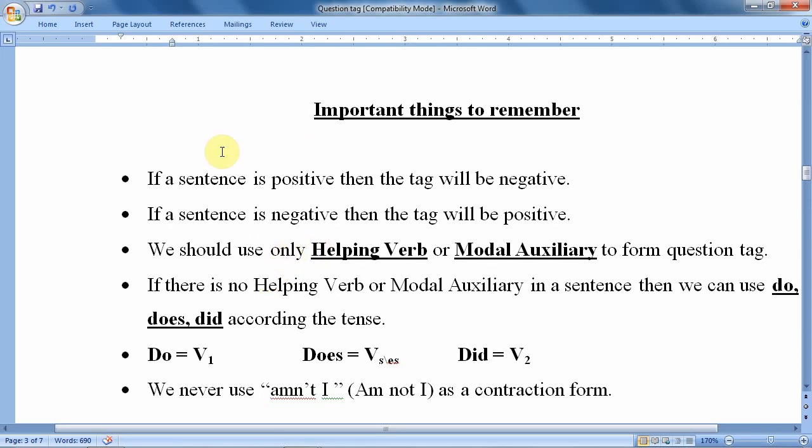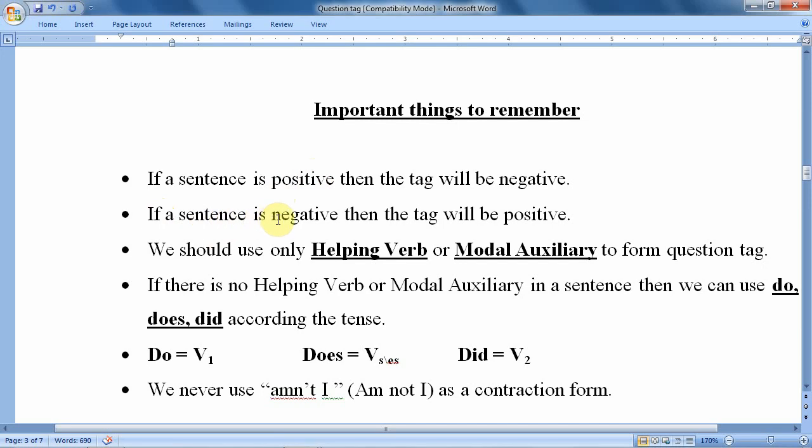So what are these? First, if a sentence is positive, then the tag will be negative. Positive means there should not be any negative word in the sentence. It is considered a positive sentence. So whenever we have a positive sentence, the tag will be negative. Negative means the contraction not should be attached in the tag. I will show you afterwards.